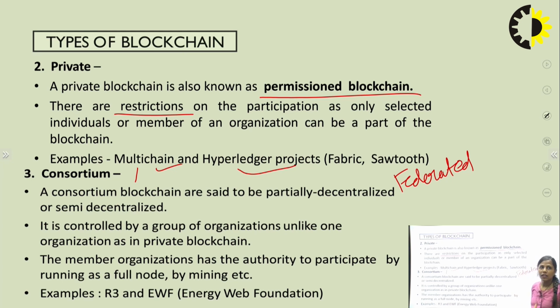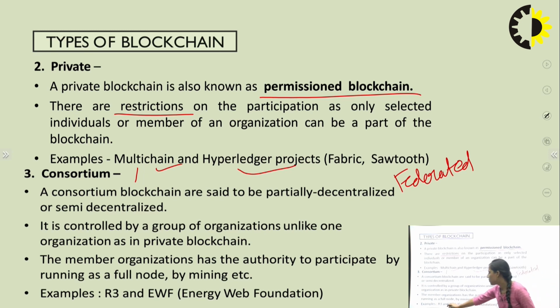In the consortium blockchain, there is a group of organizations, and only within those organizations can you participate. In the private blockchain, we must be a member of that particular organization to participate. But in the case of the consortium, we have a group of organizations.